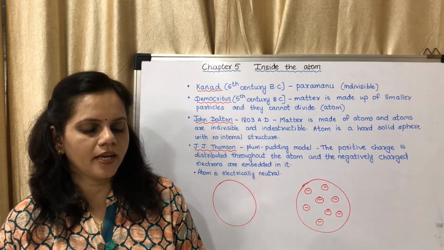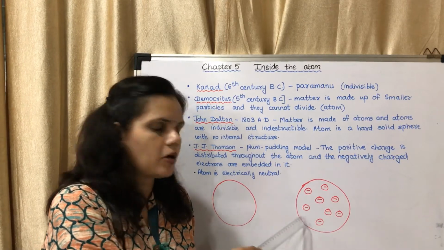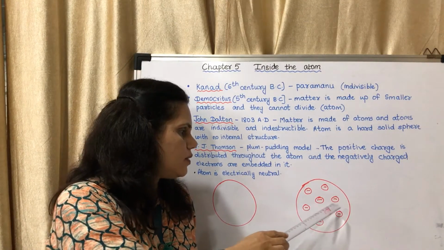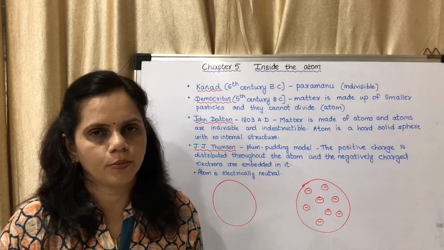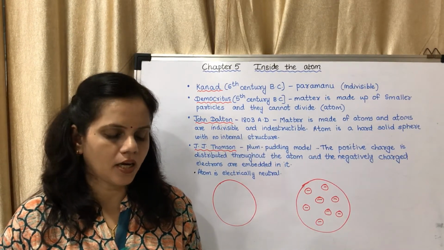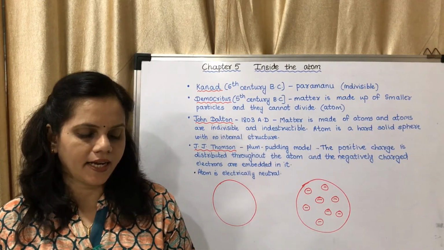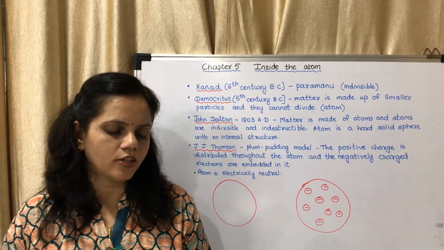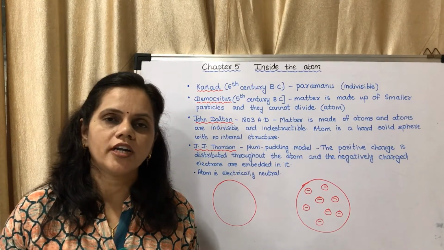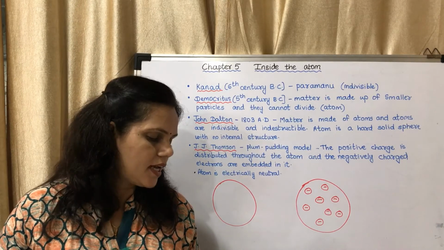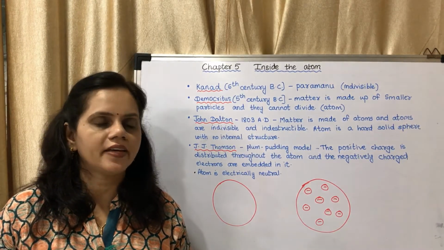Now use your brain power. You may see the diagram here. Complete positively charged particle with negative charges embedded in it. That is the plum pudding model. Both the diagrams are important. Use your brain power on page number 29. How will you think about atomic mass distribution according to Thomson's model? According to Thomson's model, in an atom, the atomic mass is distributed evenly throughout.